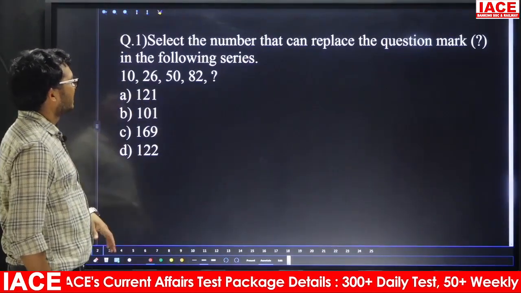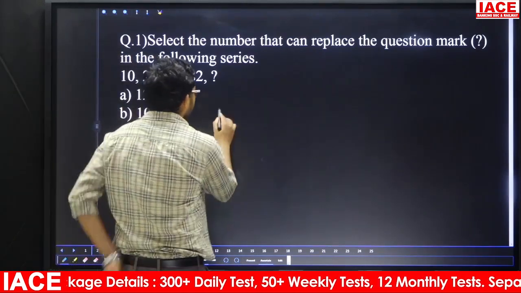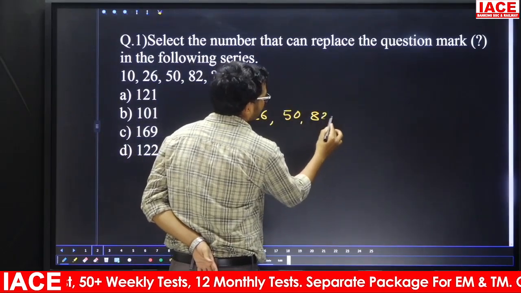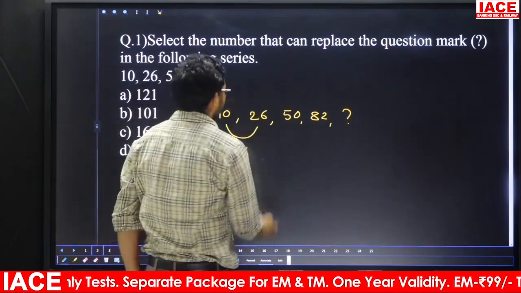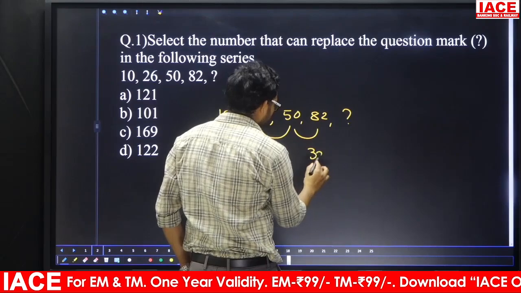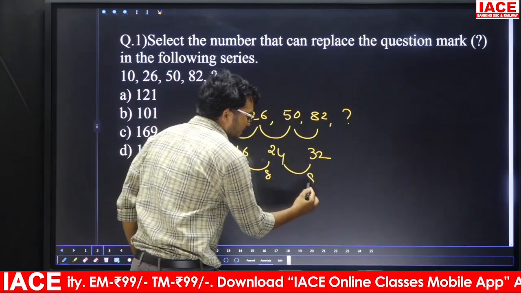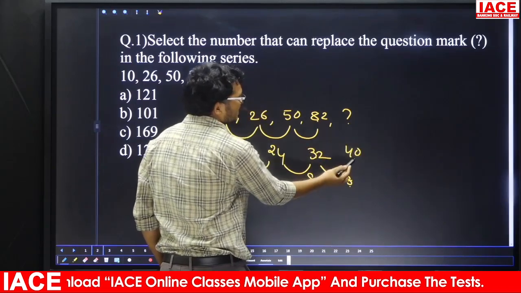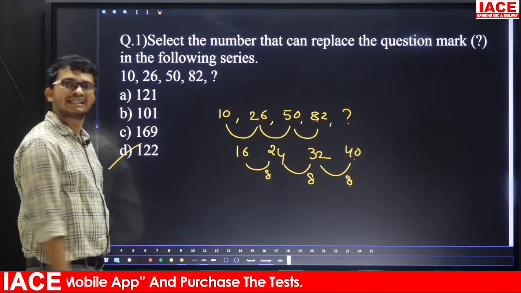Question number 1. Select the number that can replace the question mark in the following series. So friends, here the given series is 10, 26, 50, 82, and the next one is question mark. Friends, once observe, the difference here is 16. Next difference is 24. Next difference is 32. If you take the double difference, it is 8, here also 8. So the next difference is 8 more, that means 32 plus 8 is 40. Now 82 plus 40 is 122. The answer is Option D. Here the logic is double difference.